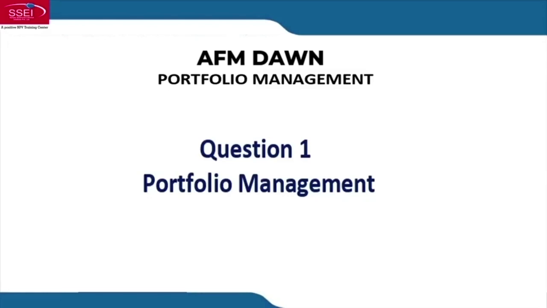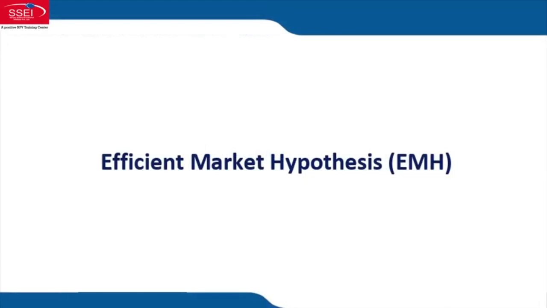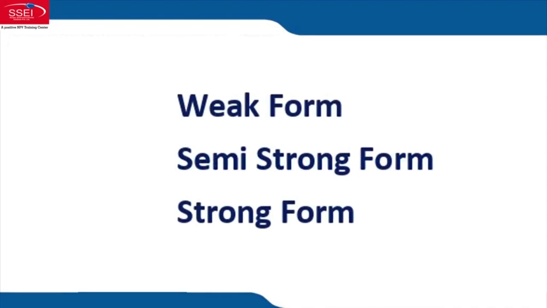So in portfolio management, there was a topic called efficient market hypothesis, EMH, whether markets are efficient or not. There were 3 types of market efficiency: weak form, semi-strong form, strong form. Market is said to be efficient in the weak form if technical analysis is useless, which means you can't make supernormal profit by just looking at past prices.